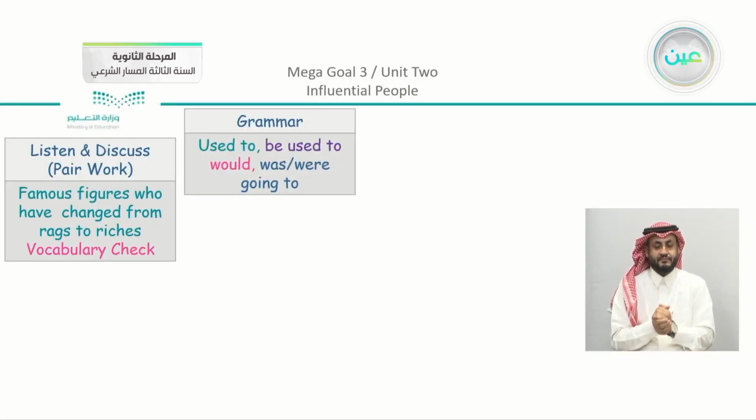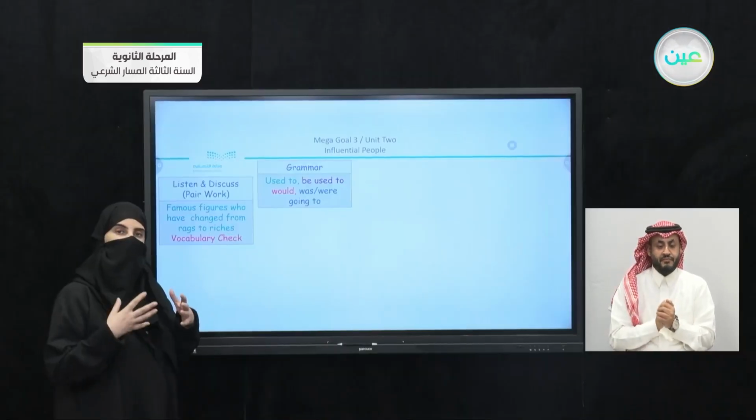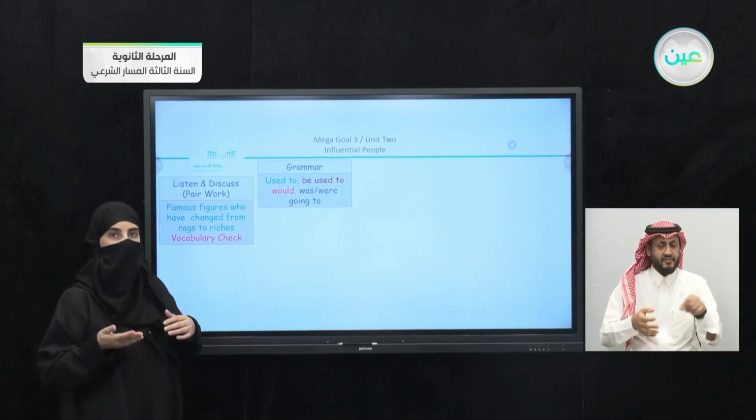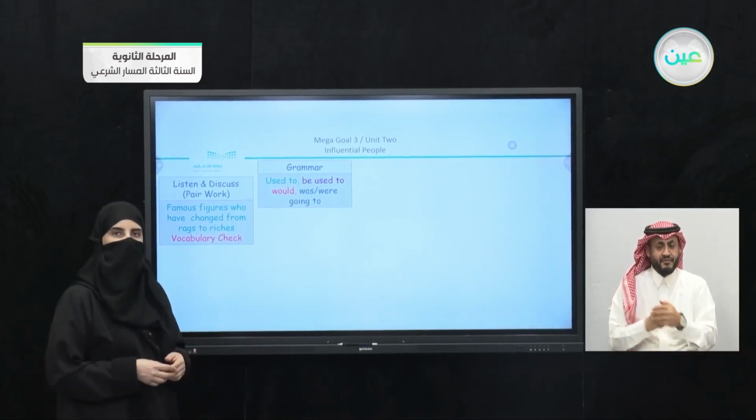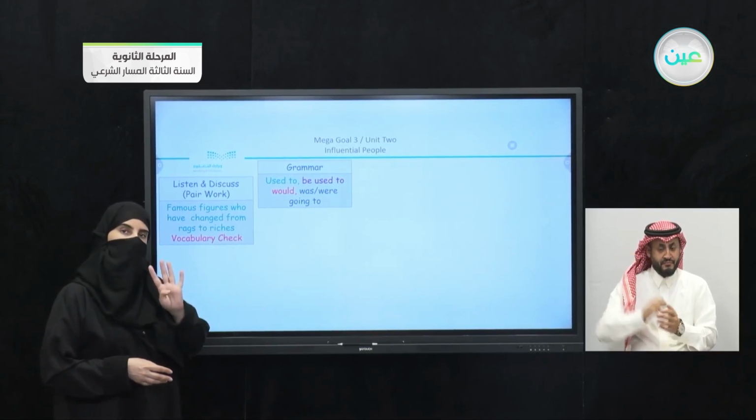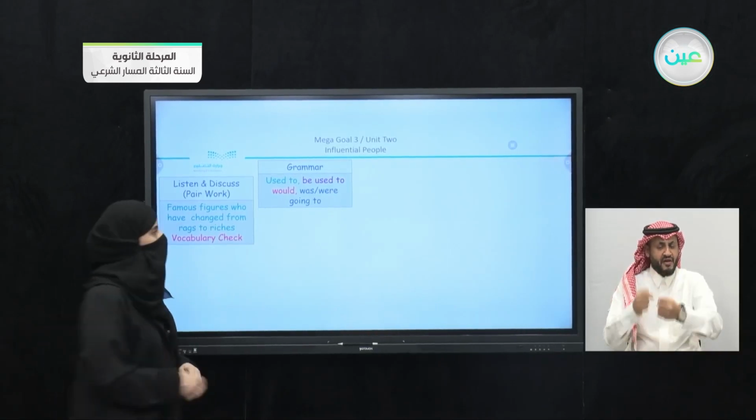There was the vocabulary check as well. We have here the grammar. We studied used to and the difference between used to and be used to. We studied also would, and we saw the difference or the connection or the same meaning between would and used to. We have also was and were going to. So remember that we had the 4 structures in the grammar lesson.